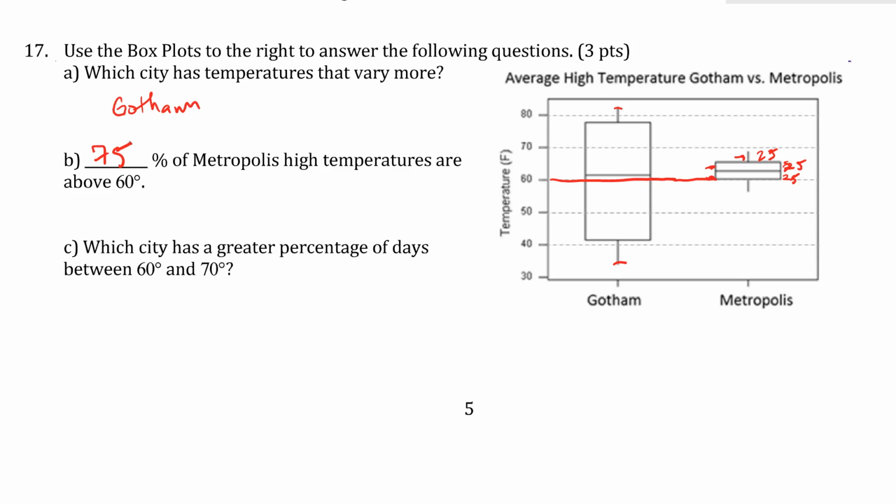Finally, which city has the greater percentage of days between 60 and 70? Well, as we just saw again, about 75% is between 60 and 70 because it looks like it's all squished together in there. Versus here, we don't even get a full box. This is like not even 25%. We only get like a piece of the box. So this is way less than 75%. So which city has the greater percentage of days between those values? It's Metropolis.